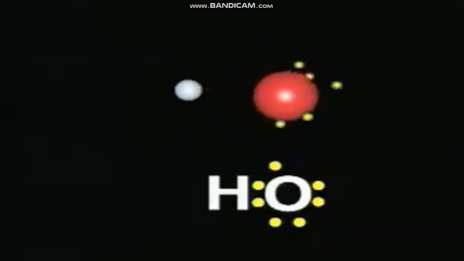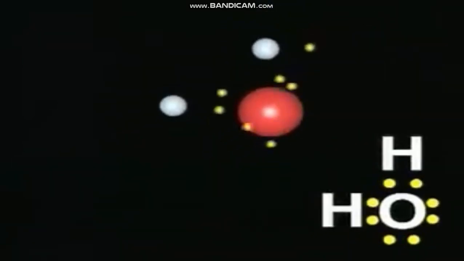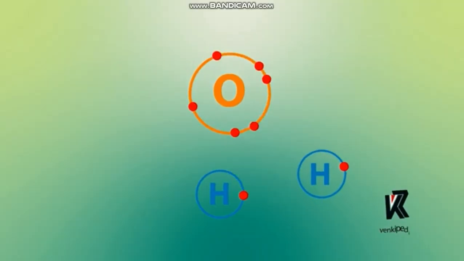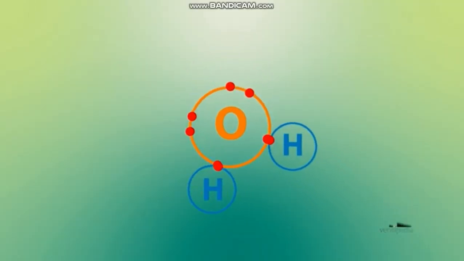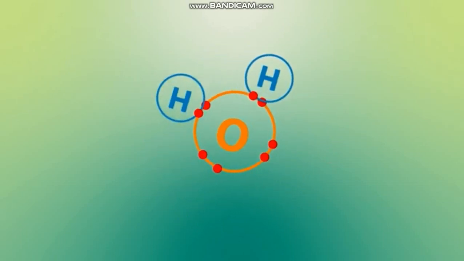This first hydrogen atom has got its outermost shell completed, but this oxygen atom still needs another electron to complete its outermost shell, and that electron will be provided by the second hydrogen atom. And as you can see, the outermost shell of all of these three atoms is completed, and as a result, water molecule is formed.